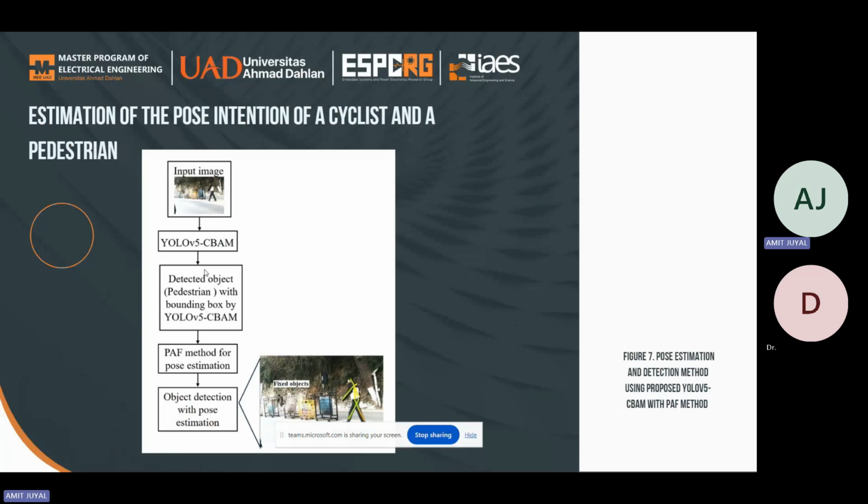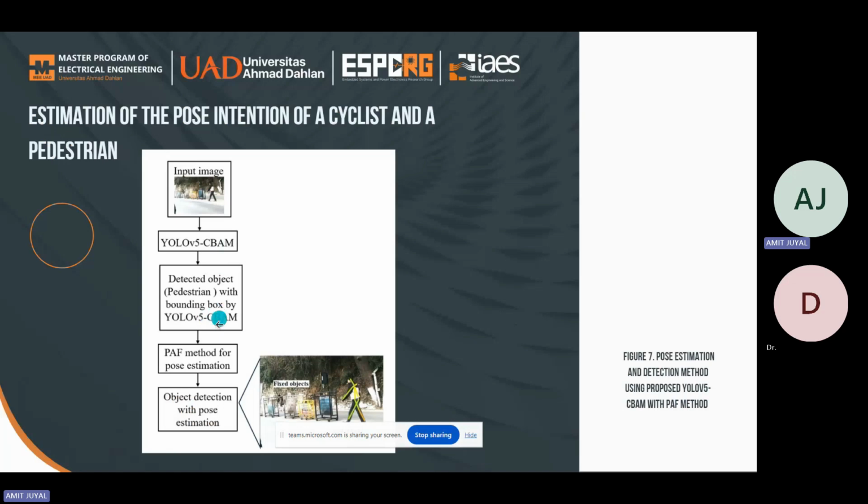The figure shows the flow of object detection along with the pose estimation using the PAF method. To construct a 2D pose for both the pedestrian and the cyclist, the first step is to use YOLO V5 CBAM to detect the pedestrian and then input that location into the path affinity fields method.